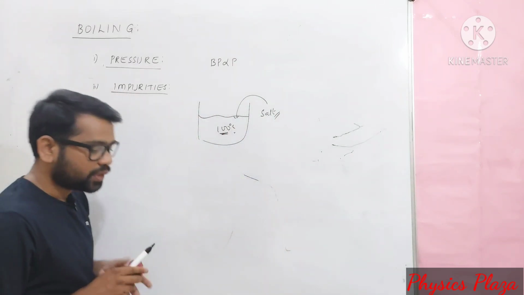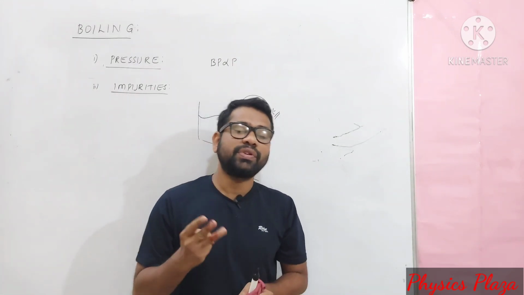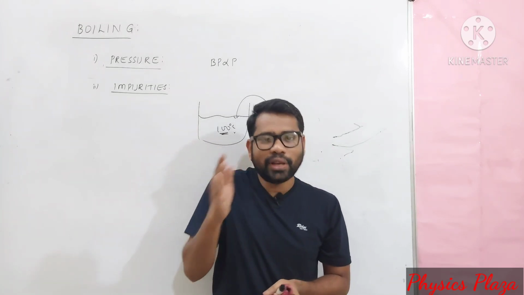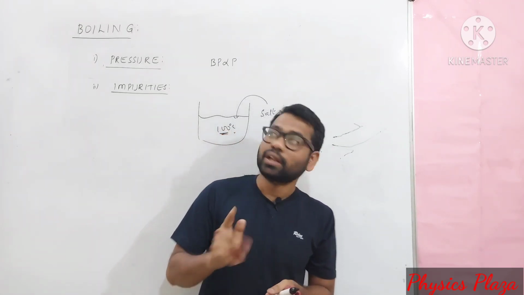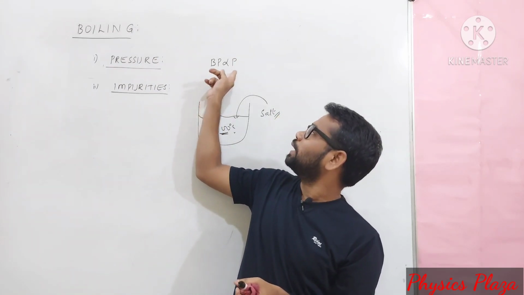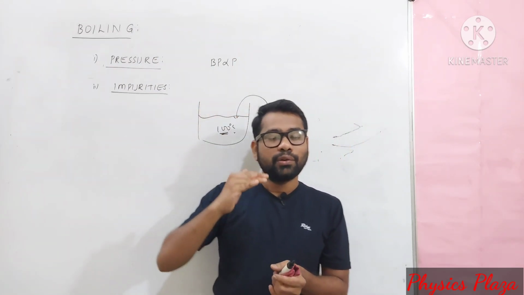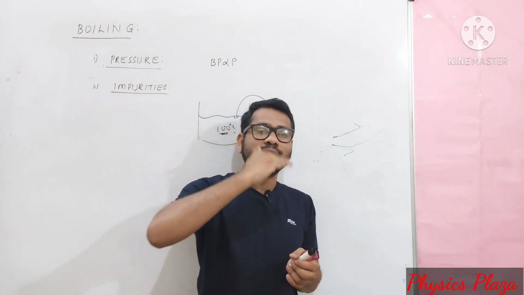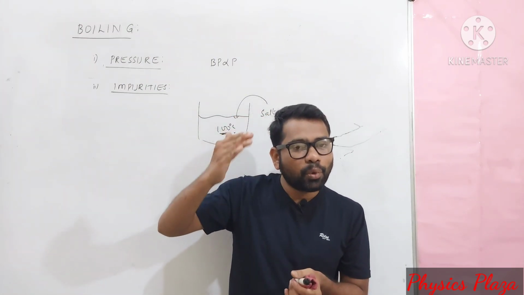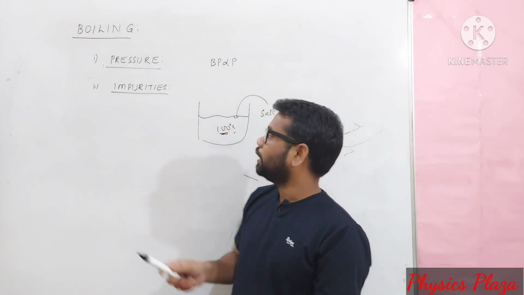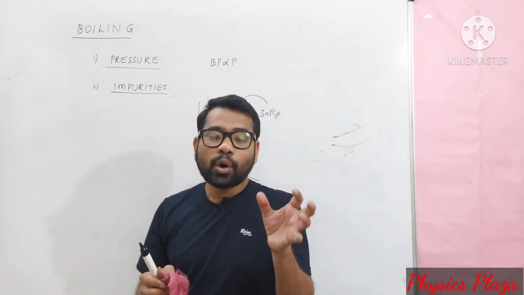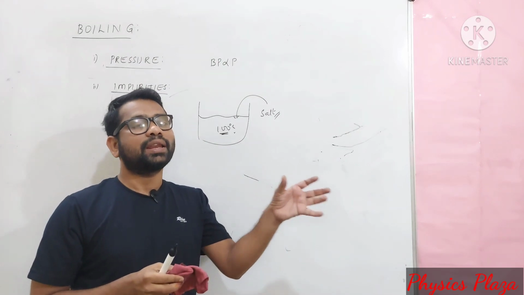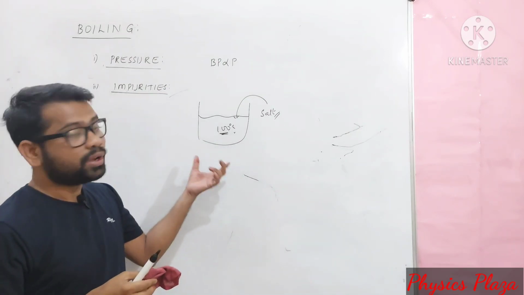Okay, children, fine. Let me repeat. Here are the three points which we discussed. During boiling, what is happening? Volume is increasing. First point. Second point, boiling point is directly proportional to pressure, which means when pressure is more, boiling point is increasing, and when pressure is less, boiling point is decreasing. And the third one is impurities. With the addition of impurities, dear children, the boiling point of water also increases.